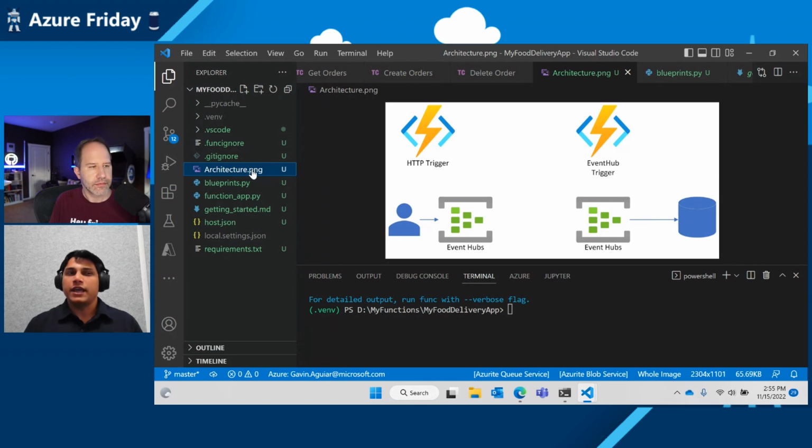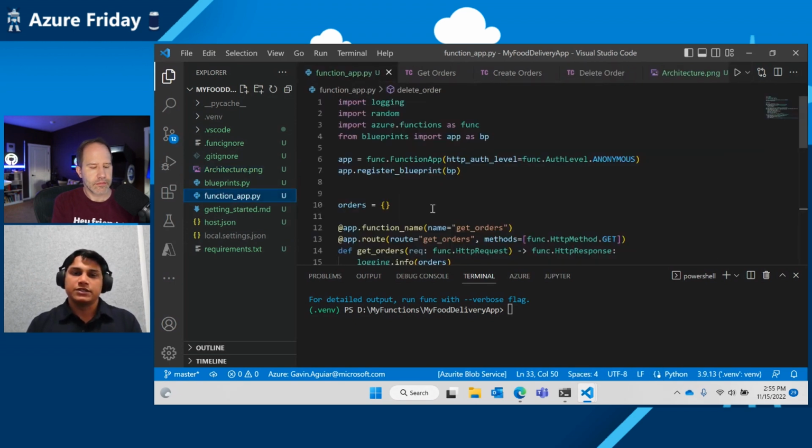So I know that from my previous example, I'm going to use an HTTP trigger. But I also know I want to use Event Hubs. And once I have Event Hubs to store it, I also want to use Azure Storage. So now, how do I actually use these things in a function? Let me show you how my function app is going to look with these functions.